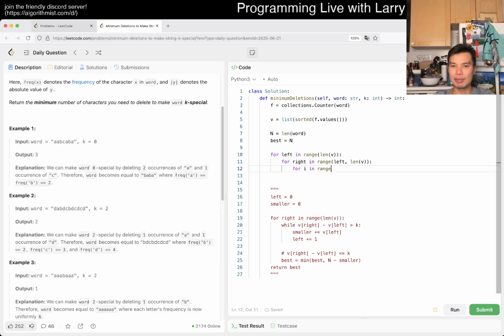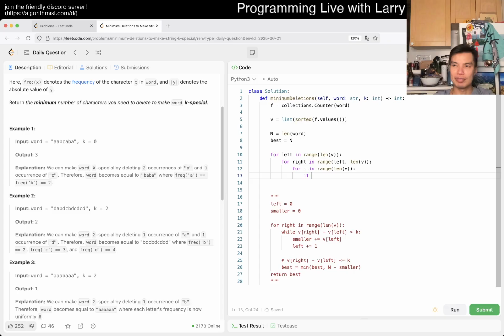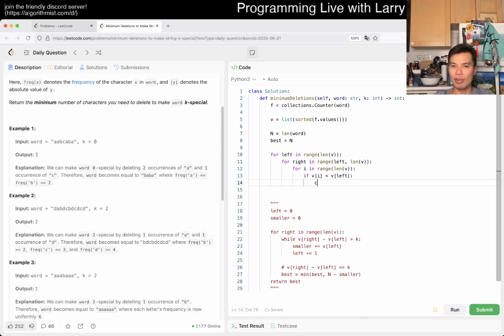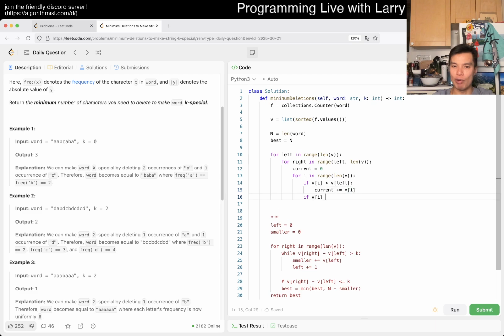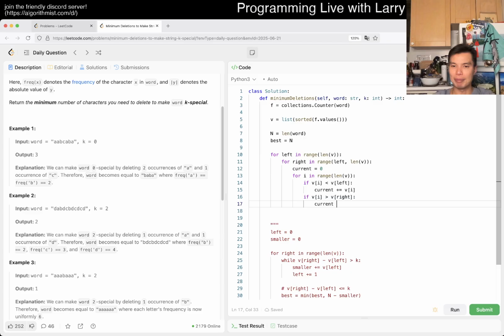So for i in range of length of v, if v of i is less than v of left, then current is added by v of left, because we're moving them all. Else if v of i is greater than v of right, then current is added by v of i minus v of right, because we only have to reduce it to v sub right.